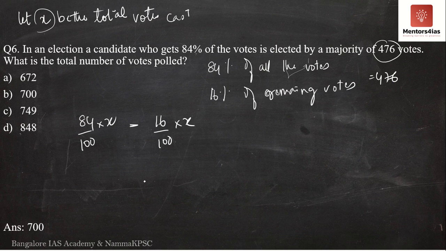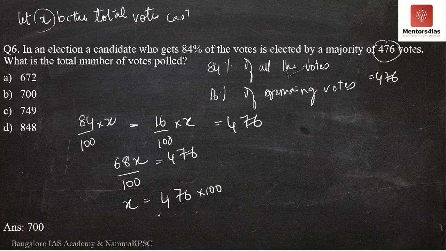The difference between them is equal to 476 votes. So 84 minus 16, 84 minus 10 is 74, 74 minus 6 is 68. So 68x by 100 is equal to 476. Therefore, x is equal to 476 into 100 divided by 68. So if you take 232 by 2, so 2 2s are 4, 2 3s are 6, 1 6, 2 8s are 16 over here.